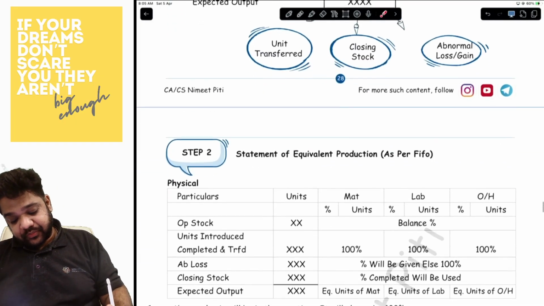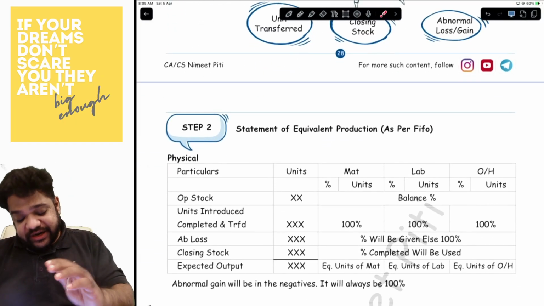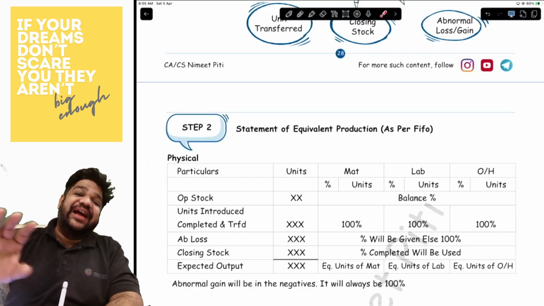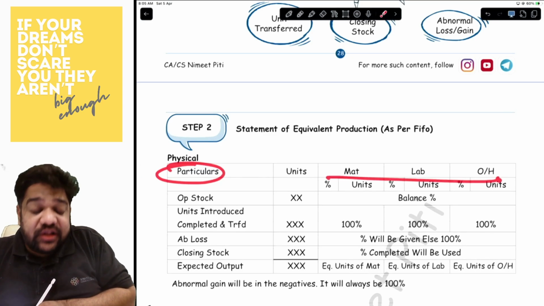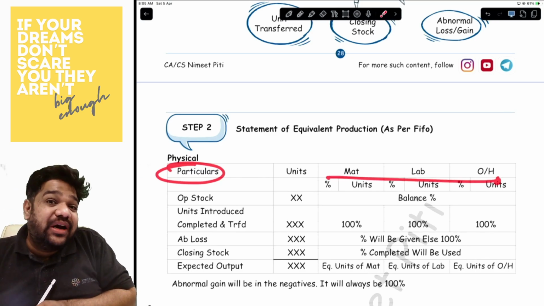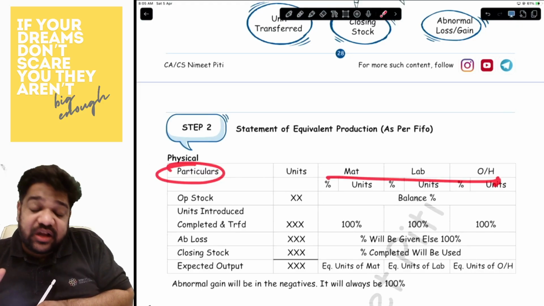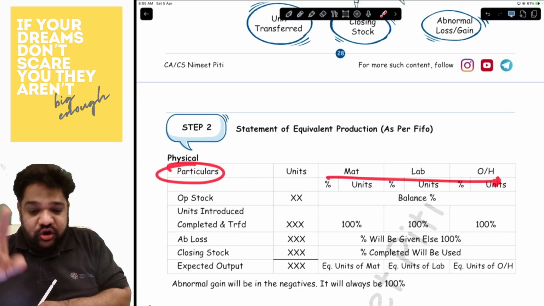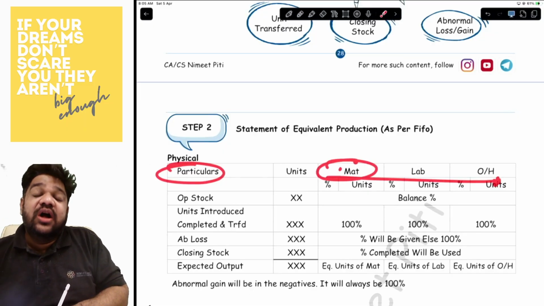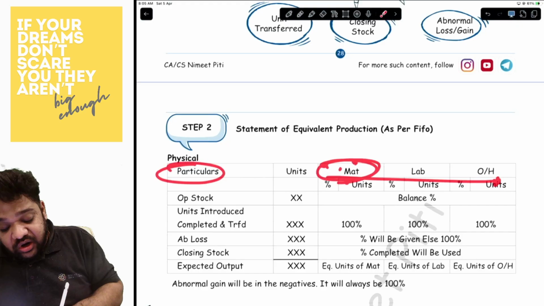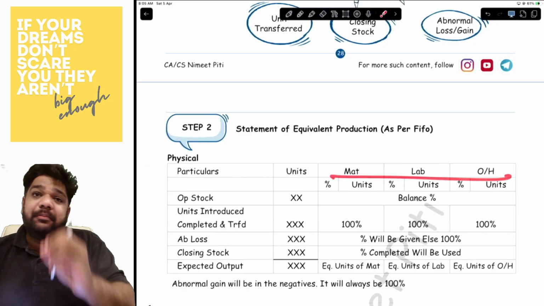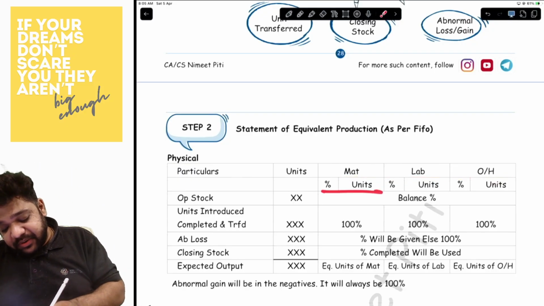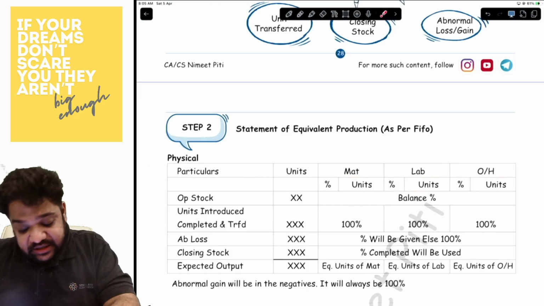Now, step number two is the statement of equivalent production, where you will have the particulars column and the cost. Now, the cost column will depend on how many costs you have been given in the question. If you have only one cost, then you will write it as cost. You may have two costs, where they'll call it material and conversion, or the maximum you will have three costs: material, labor, and overheads. The percentage and the units, the percentage and the units.